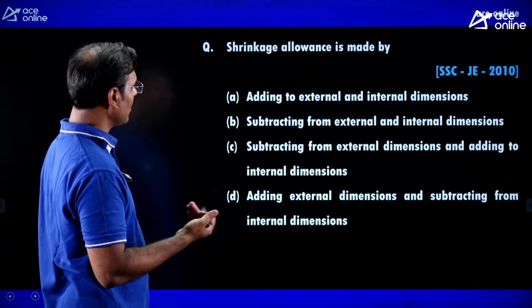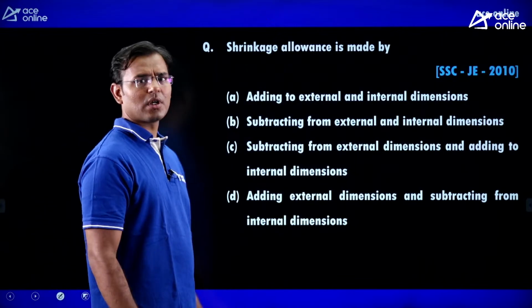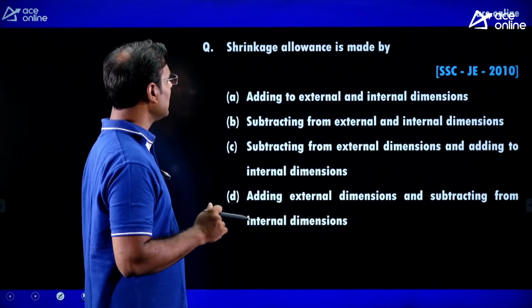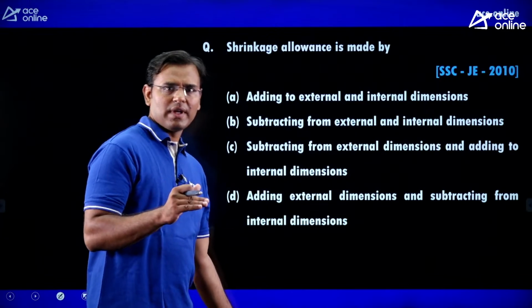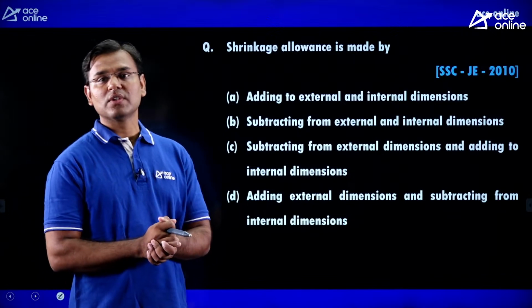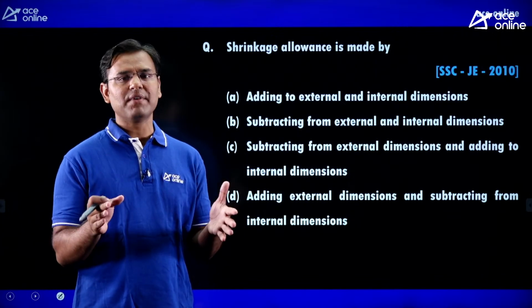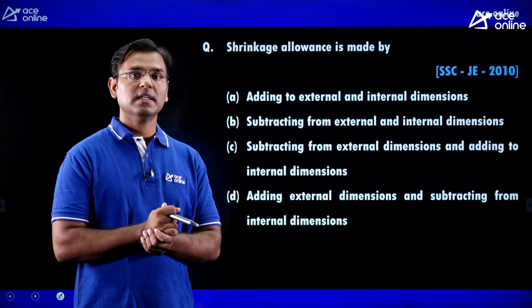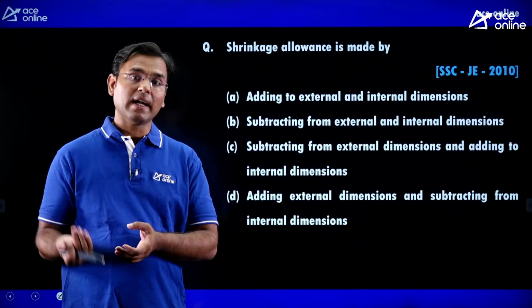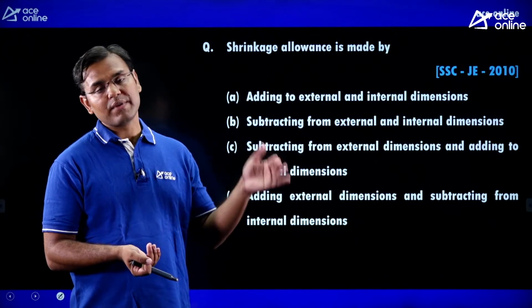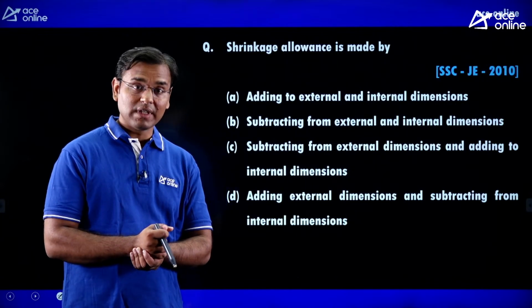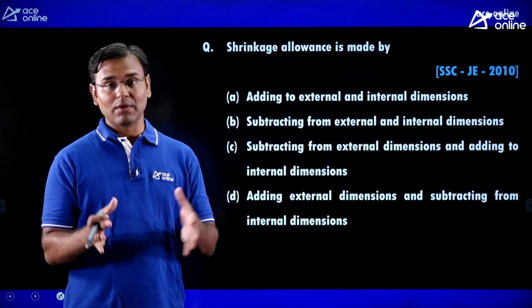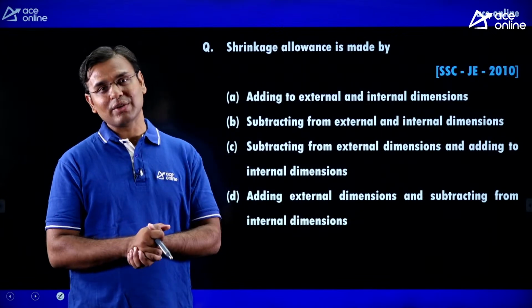Next, shrinkage allowance is made by. Guys, this is a somewhat difficult question to answer. You know that firstly we make a pattern. By using the pattern we make a cavity, a mold. Then we remove the pattern. Then in that mold or cavity we pour the molten metal. And as the molten metal converts into solid, what happens? Shrinkage is going to happen.